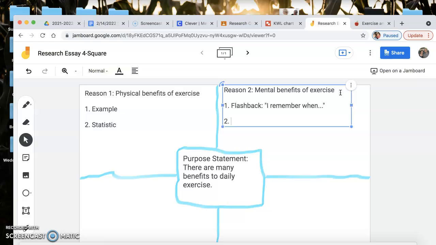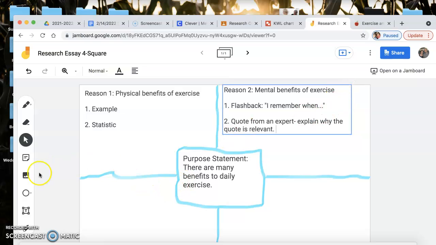All right, and then I need to come up with another type of idea development here. So maybe I'll use a quote from an expert. That could be a good idea development. But I want to make sure that I explain why the quote is relevant. I don't want to just slap a quote in there and then end my paragraph.